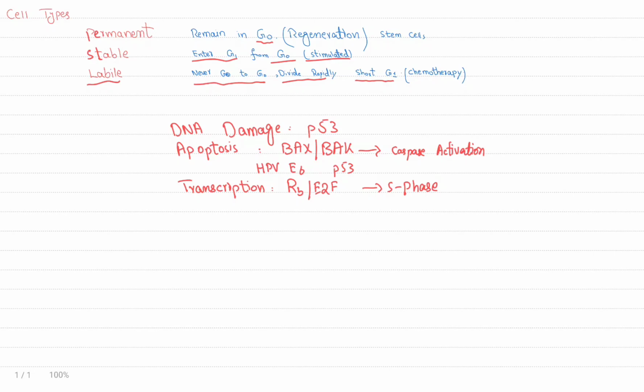Molecular pathways and interactions. DNA damage triggers p53. Apoptosis, the intrinsic pathway, and BAX activation lead to caspase activation. HPV E6 affects p53. Transcription: RB-E2F interactions regulate gene transcription for S phase.